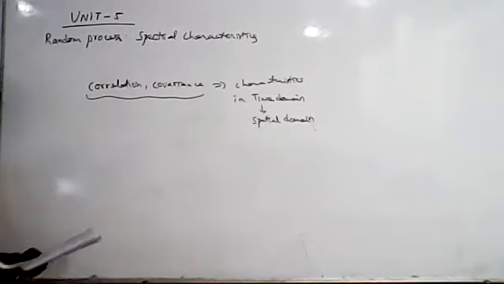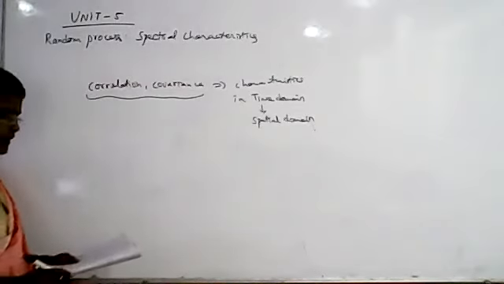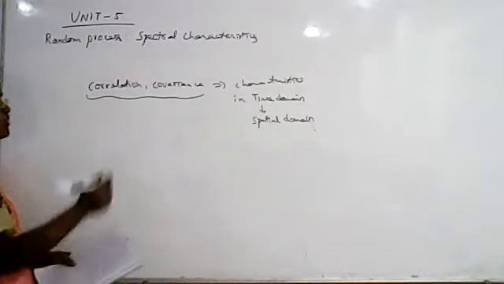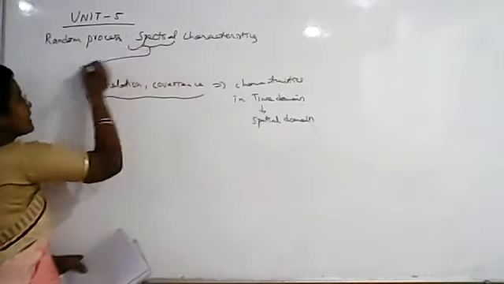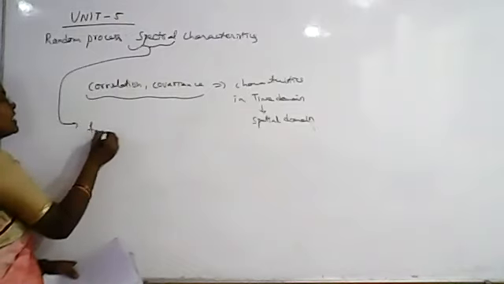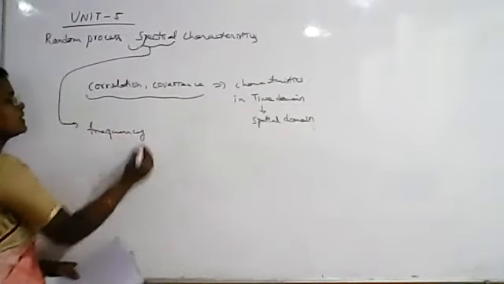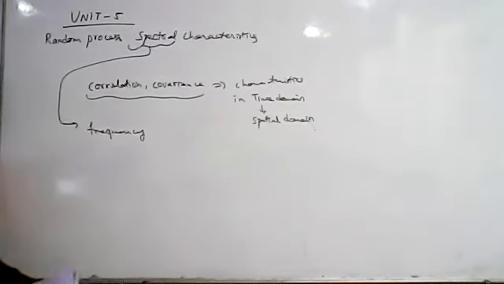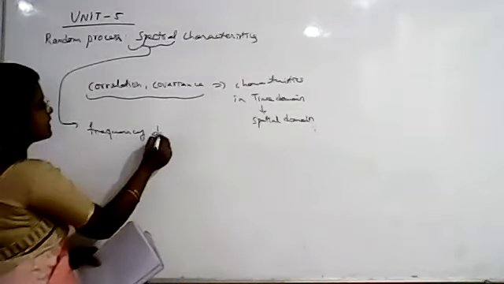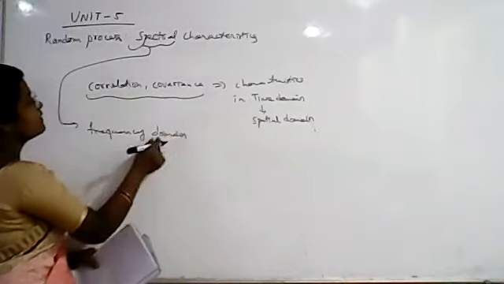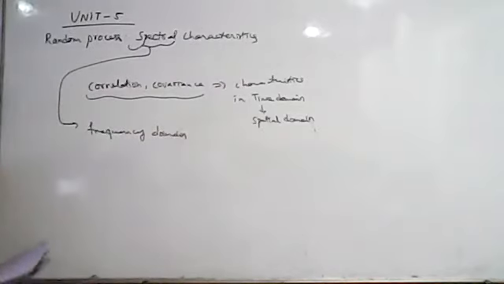Now here we are finding the characteristics of the random process in frequency domain. What are spectral characteristics? Spectral means frequency domain. So if you are finding the characteristics in the frequency domain, that is called spectral characteristics. Here the spectral characteristics are power spectral density and cross power spectral density.